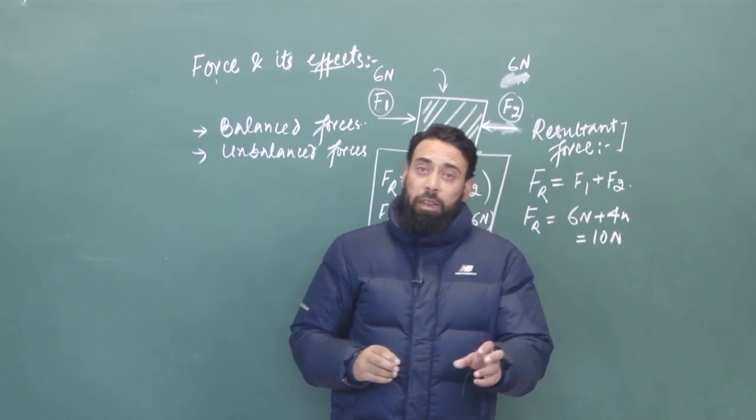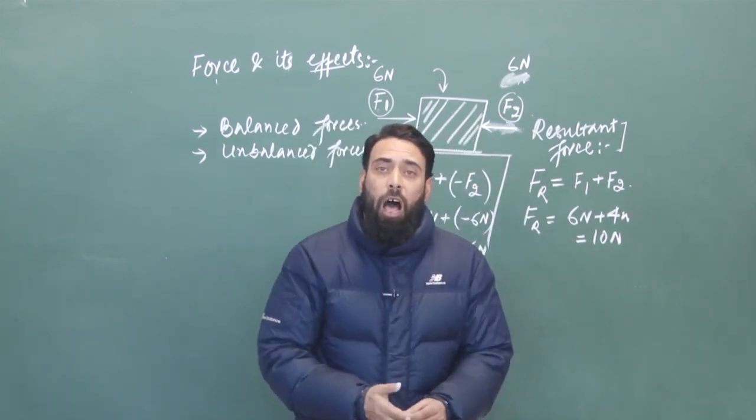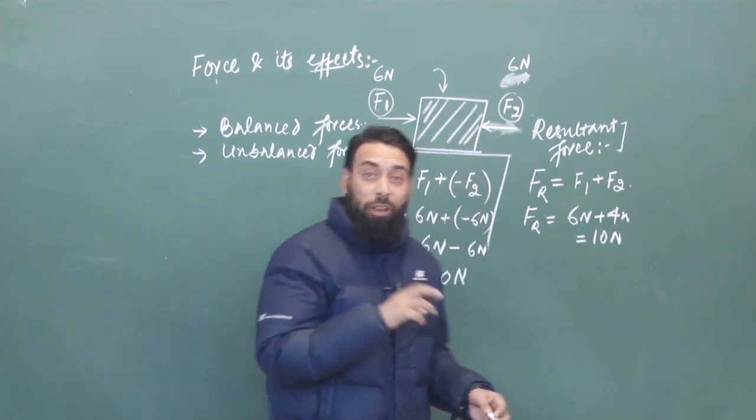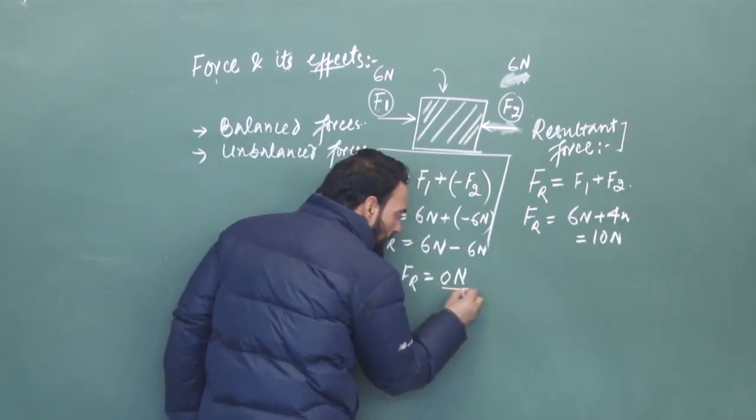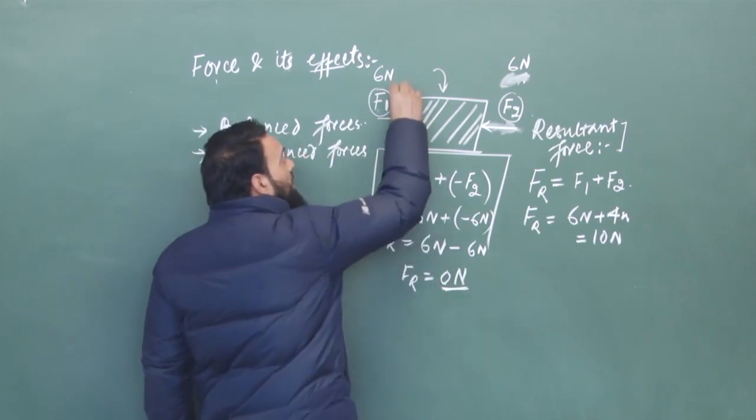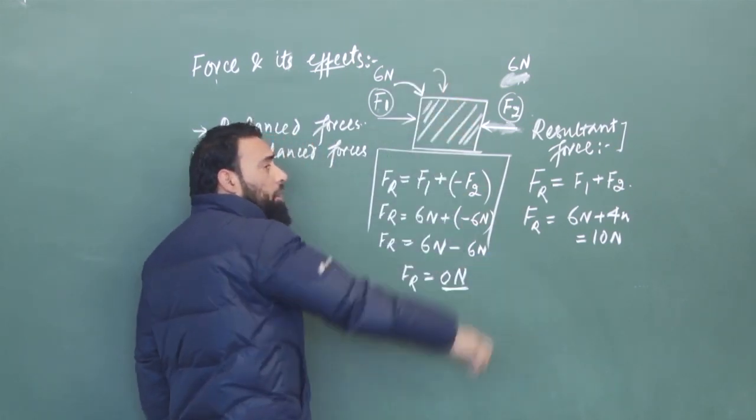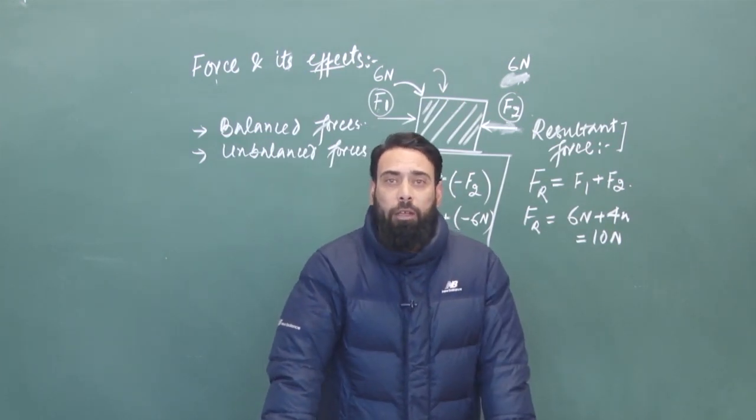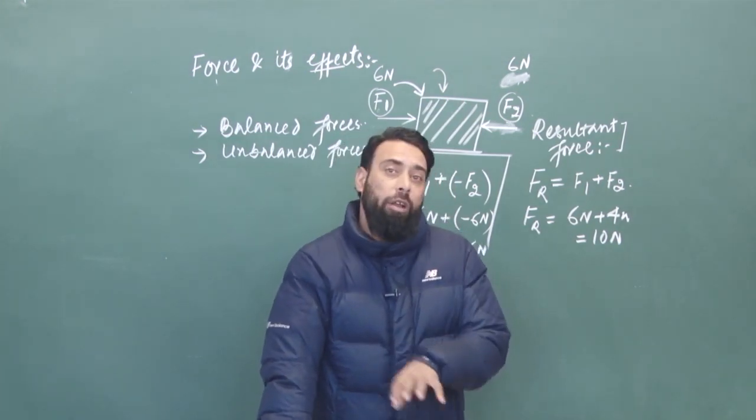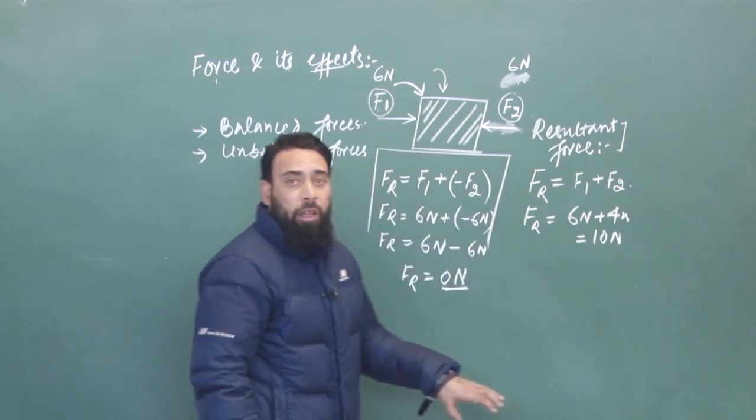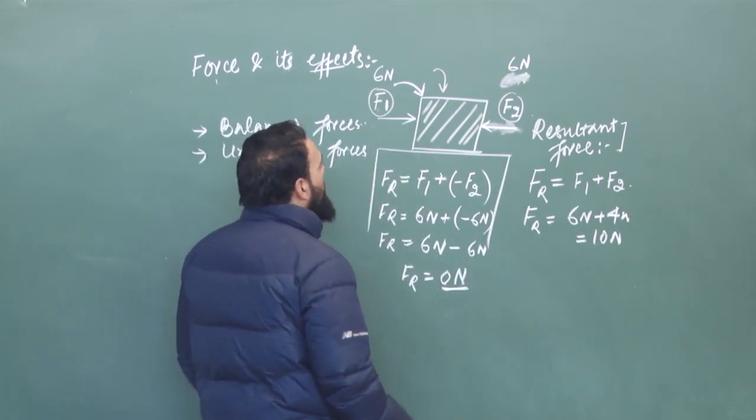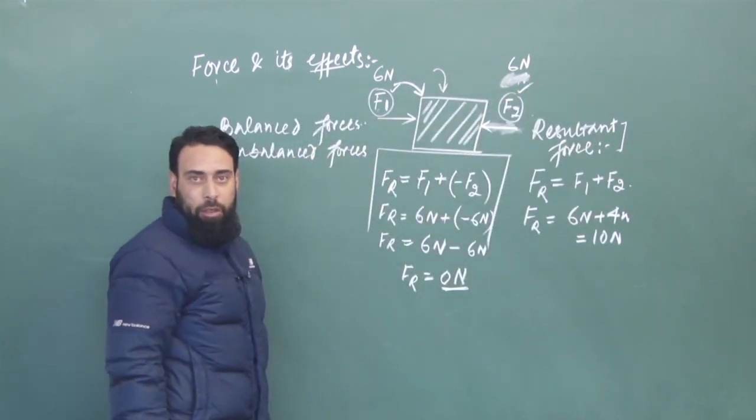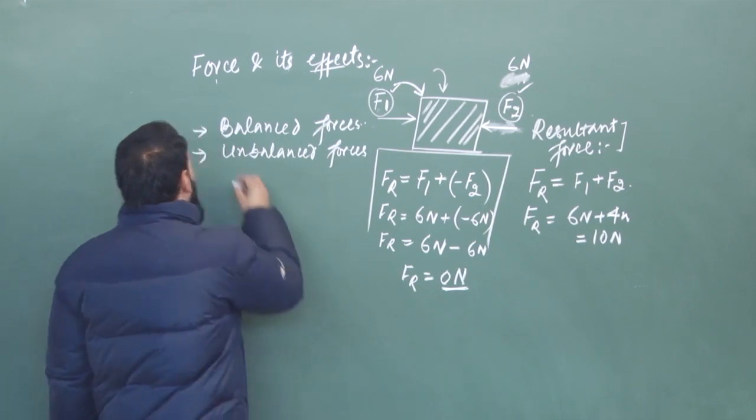That means when a pair of forces, or more than one force, is applied on a body and their resultant force on the body is 0, the total force applied on this body is 0. So the body will not move because there is no net force applied on the body, and the forces will not bring the body into motion. Such a pair of forces we call balanced forces. So I can write here, balanced forces.